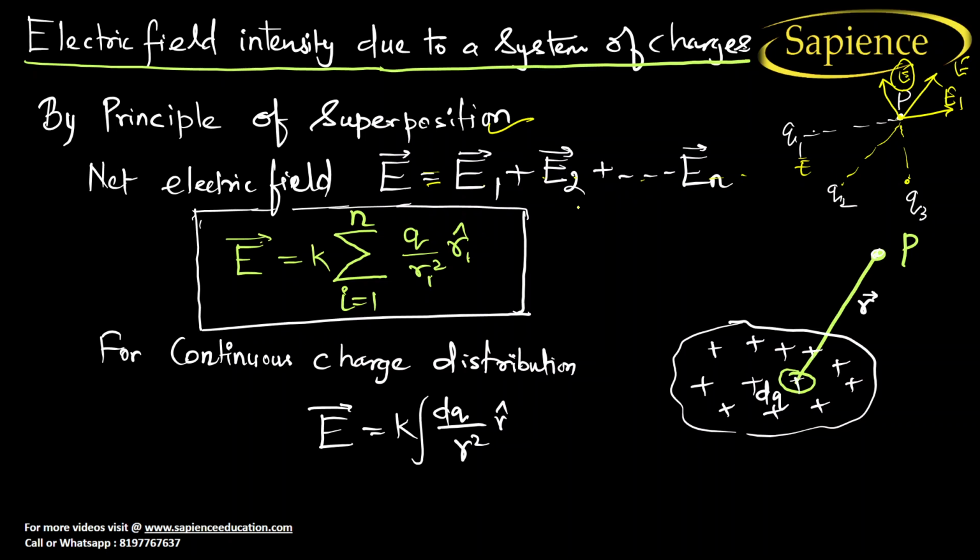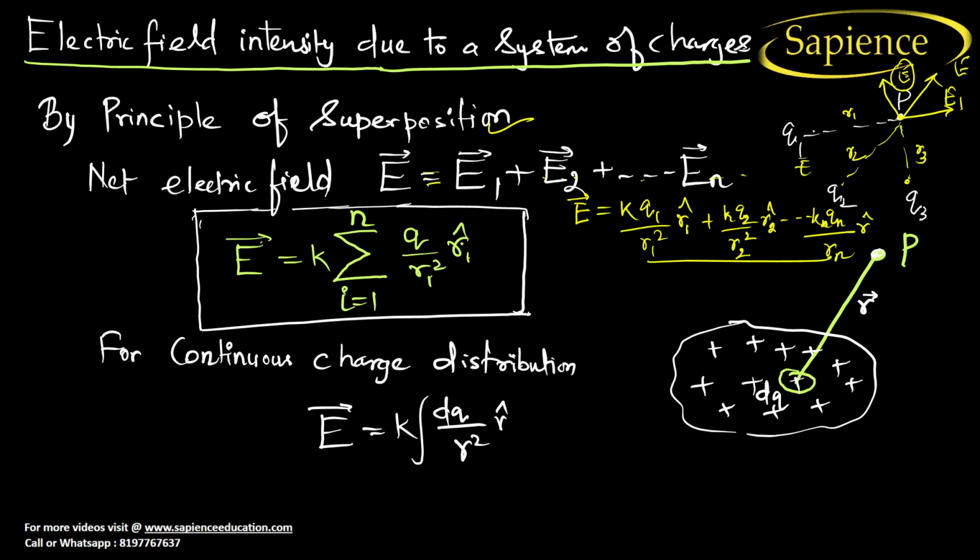Now if I break this, you will get E is equal to, first of all, K Q1 by R1 square into R1 cap, where this distance we can consider R1, this distance R2, and this distance is R3, plus K Q2 by R2 whole square into R2 cap, dot dot dot, K into Qn by Rn square into Rn cap.